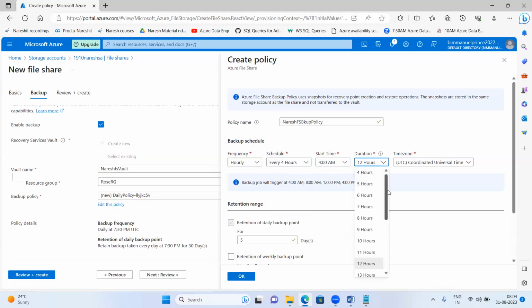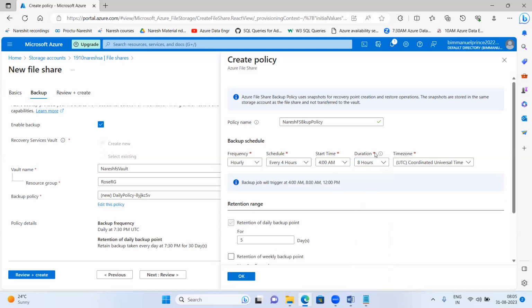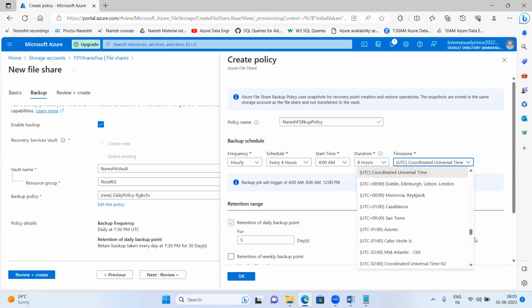Duration, okay, this is like 12 hours or 24 hours. We are having two watches, right? 24 hours watch and 12 hours watch. Whatever you want, you can take it here. You can say 23 hours, but it will not work out because we are in the morning hours, so we have to select this 8 hours only. Fine.